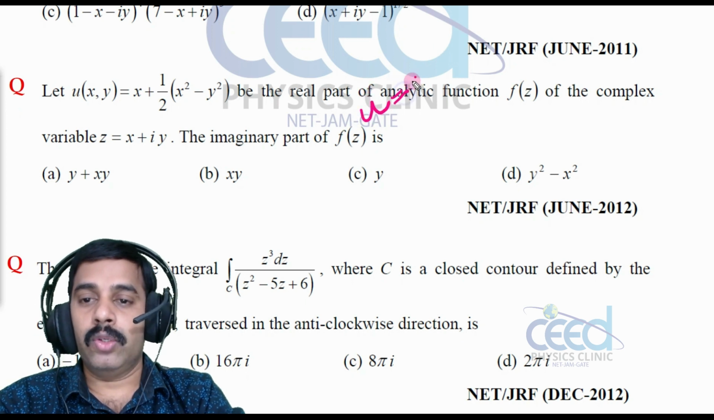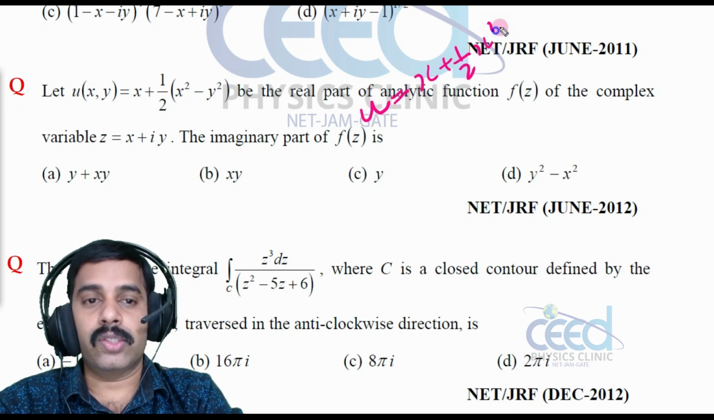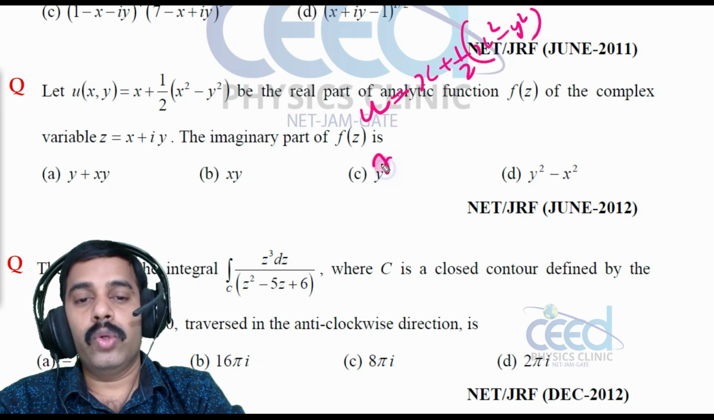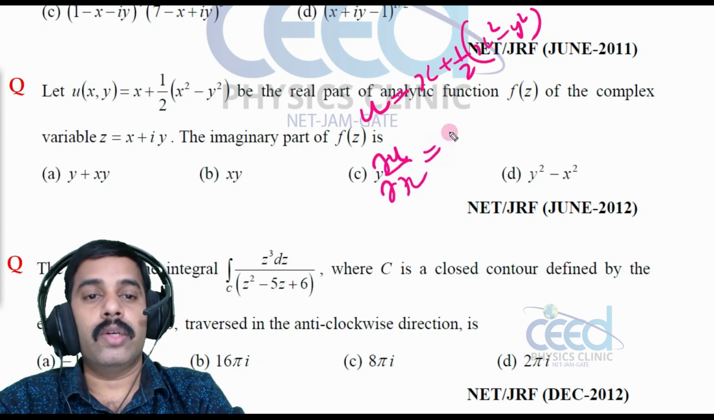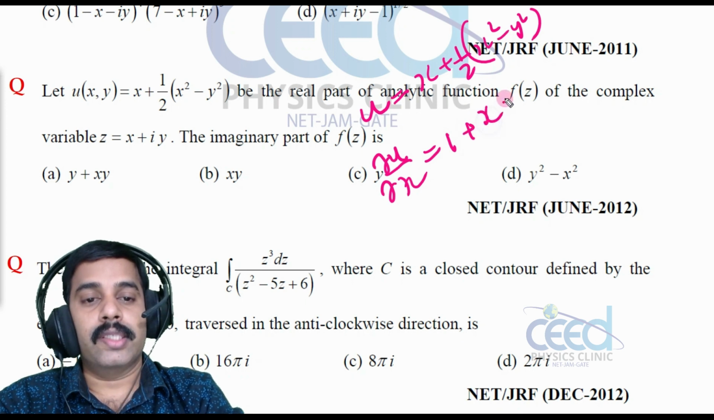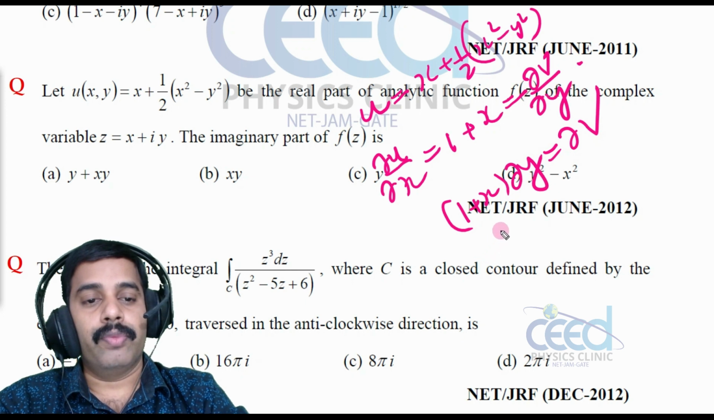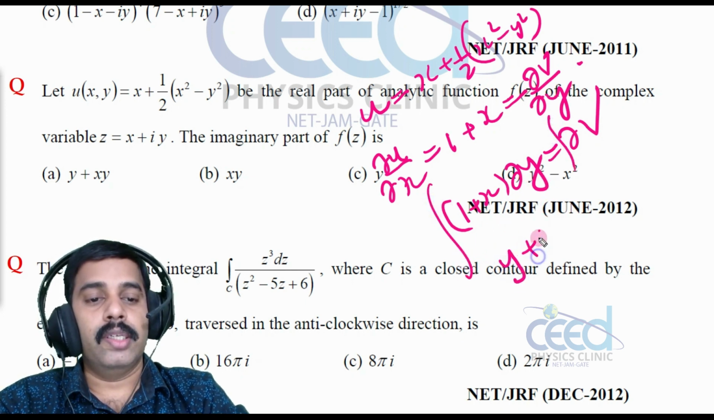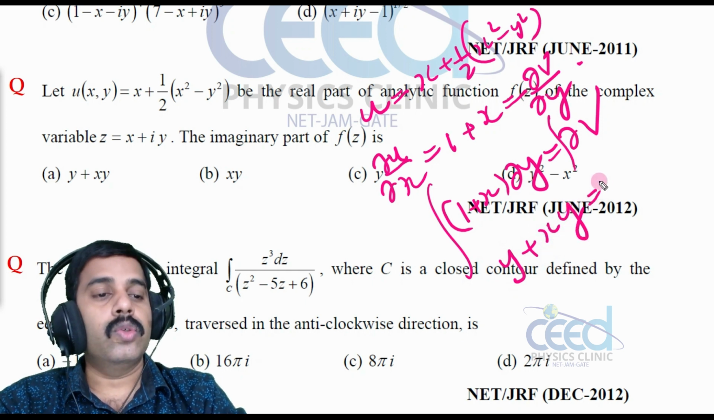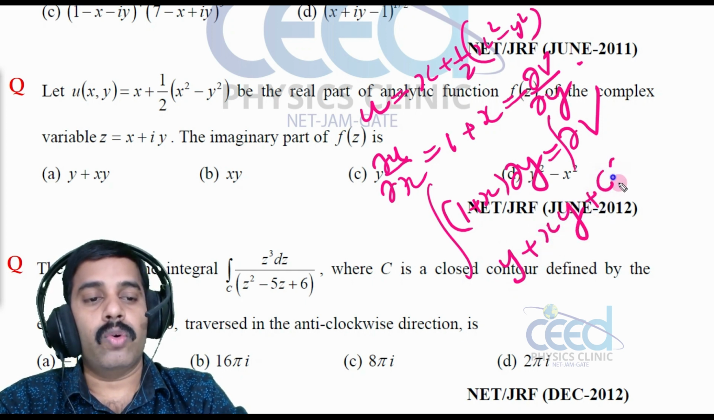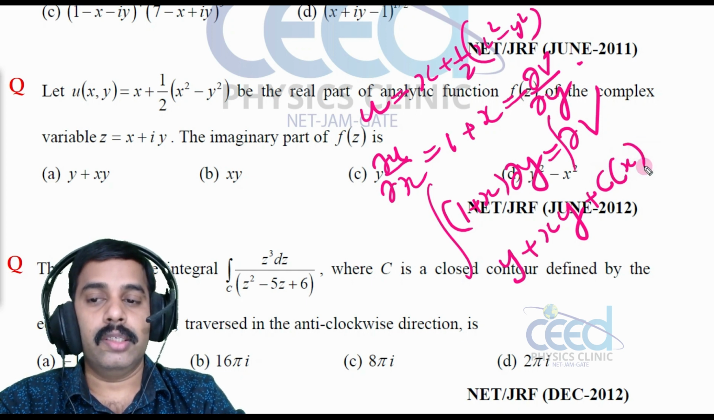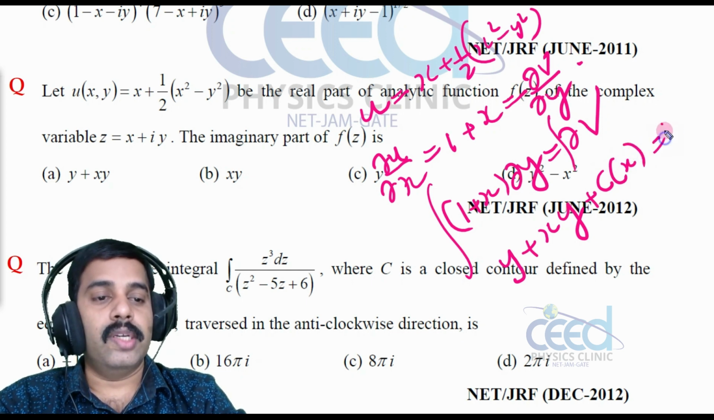So u is given: u is equal to x plus half x square minus y square. Then what is dou u by dou x? Dou u by dou x is equal to 1 plus x. That is equal to dou v by dou y, the Cauchy-Riemann condition. So (1 plus x) dy equals dv. Integrating with respect to y, v equals y plus xy plus a constant of integration, a function of x, C of x.